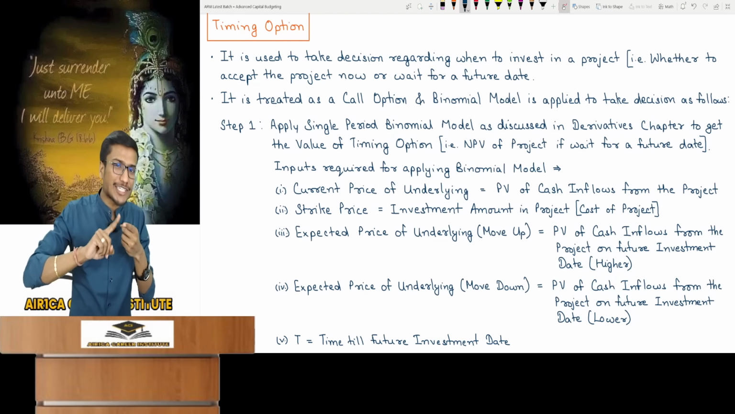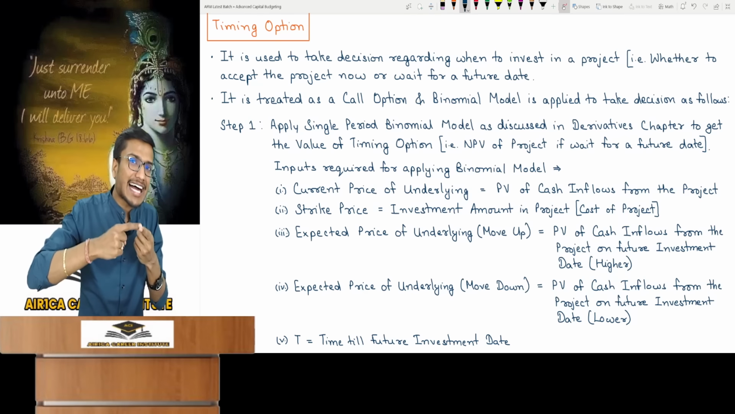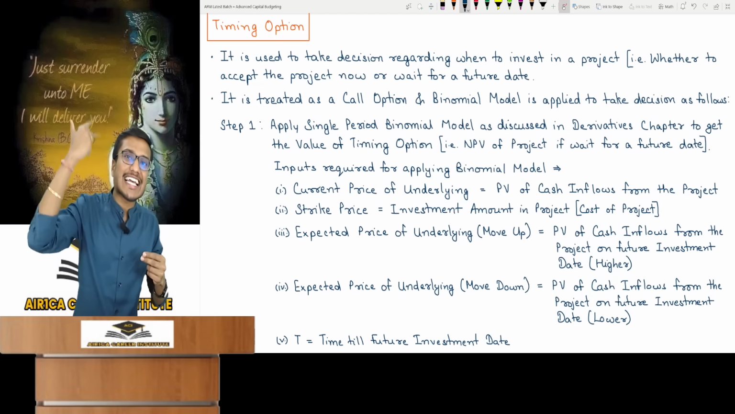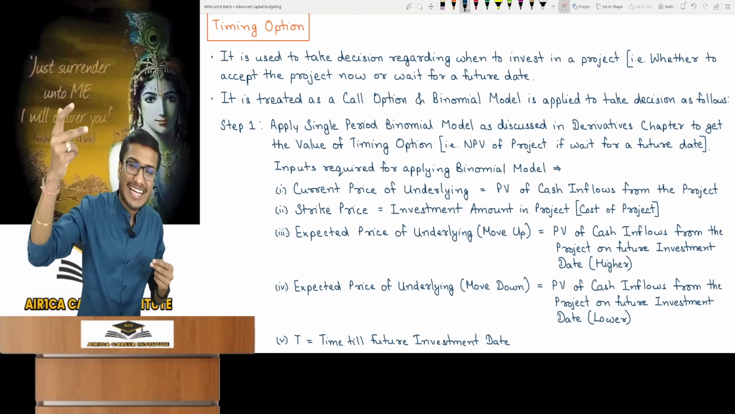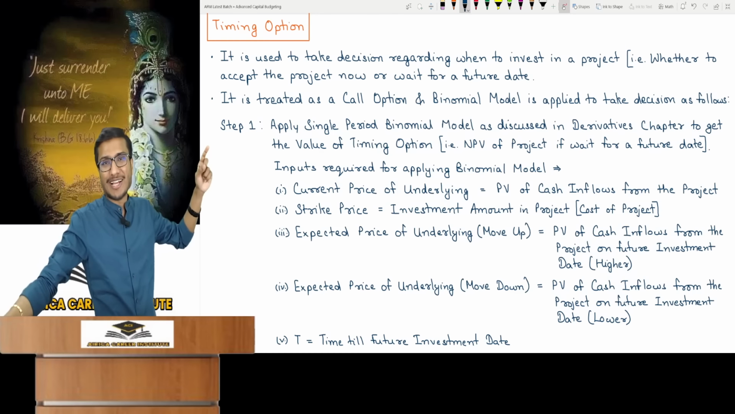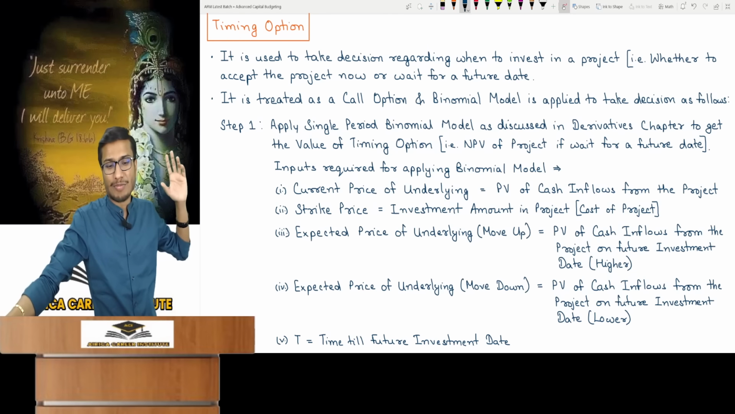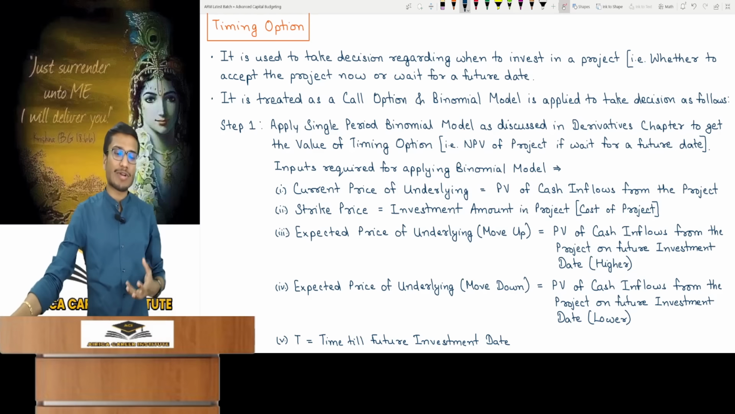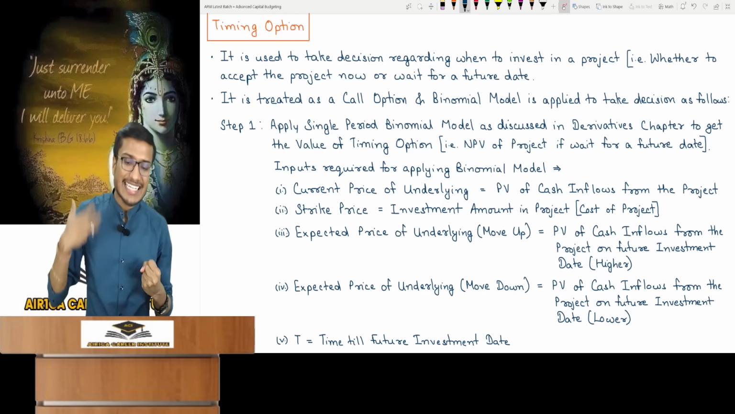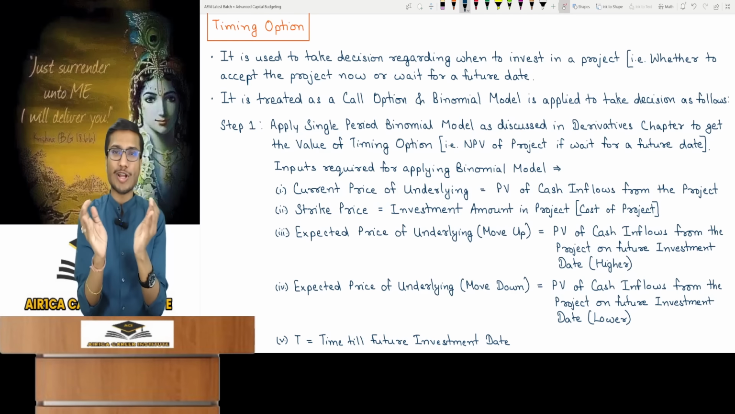Why is the real option topic needed? This is because whether to invest today or delay for 1 year, you will apply the timing option to calculate the net present value for that future investment. So what will you apply in the timing option? It is the single period binomial model. Now apply the binomial model to calculate the net present value for 1 year from now, as you will consider it like a call option.